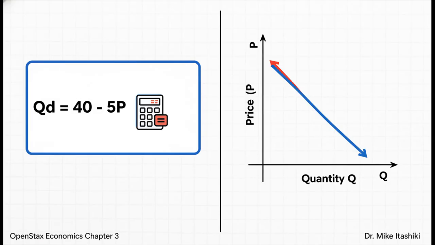Now, this is where the real magic happens. We can translate that simple table into a universal language. Over on the left, we've got a neat little algebraic equation. But on the right, you get the visual, this downward sloping demand curve. That one line captures the entire relationship between the price of something and how much people are willing to buy. It's pretty powerful stuff.